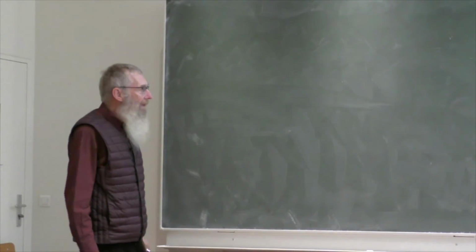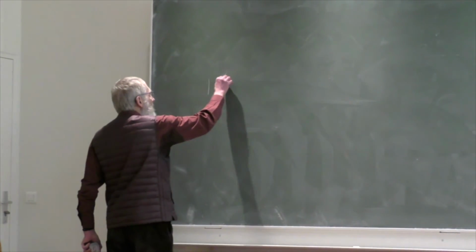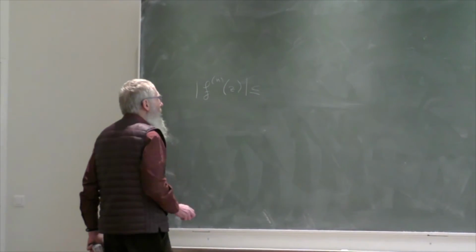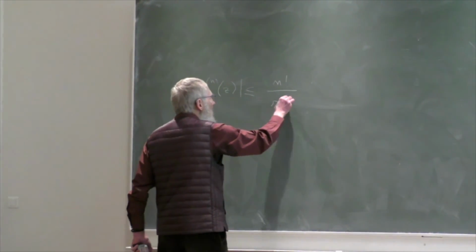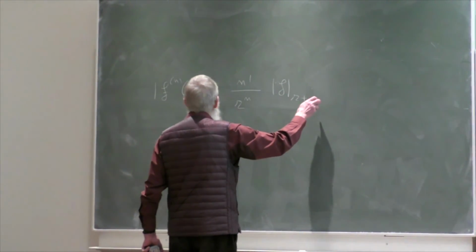The proof will rest on Cauchy's inequality. And Cauchy's inequality that I gave before in the first course is that the derivative of order n of f at z is less than or equal to n factorial divided by r to the n, and then we have the maximum of f on the disk of radius r plus modulus of z.